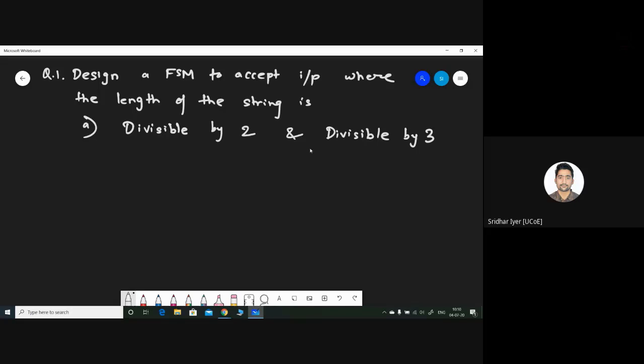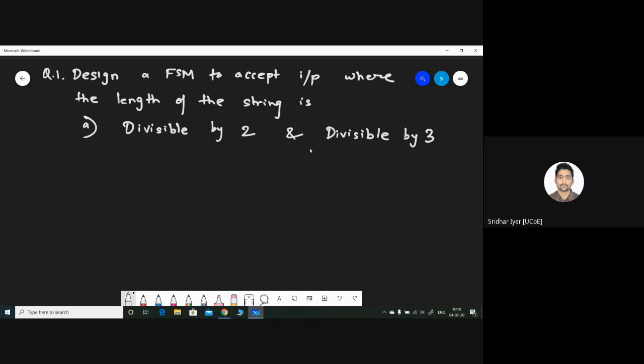Okay, correct. Ayush has given an answer: divisible by 2 and divisible by 3, he has written divisible by 6. It's correct, Ayush. But how to write it? We can't directly say it's divisible by 6. We have to give some logic. So how to proceed with it? Your logic is correct, but we have to write something, right?